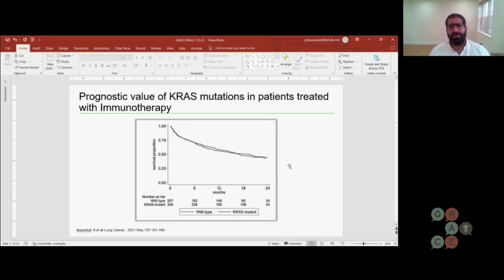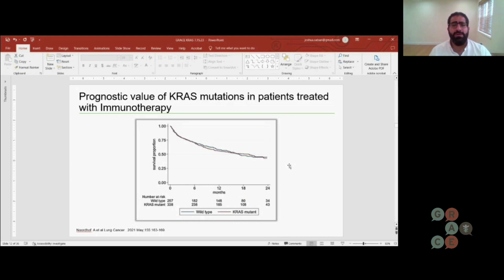So we know that patients who have a KRAS mutation generally have a history of smoking and generally have many mutations in their cancer. Unlike patients who have EGFR mutations who may have never smoked, who don't have many mutations in their cancer and may not benefit from immunotherapy, patients with KRAS alterations do tend to benefit overall from immunotherapy. What we're looking at here is a very important study. It's a group of patients who had KRAS mutations compared to a group of patients who did not have KRAS mutations.